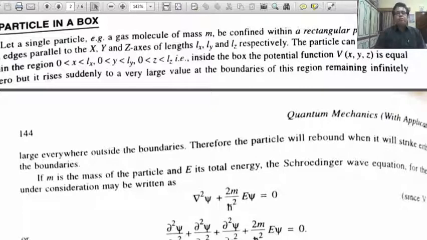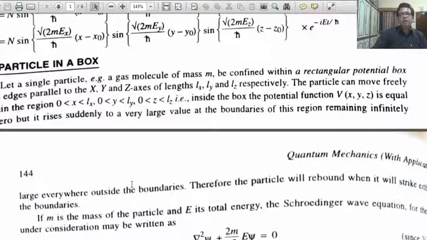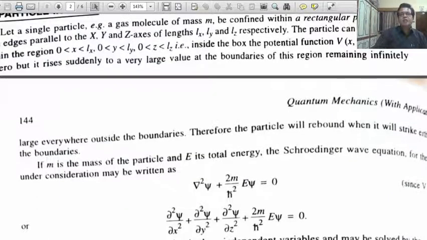So if you have a single particle, that is a gas molecule of mass m, confined within a rectangular potential box, with edges parallel to x, y and z axis, and the lengths along x, y and z are Lx, Ly and Lz.